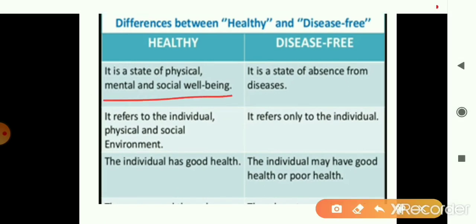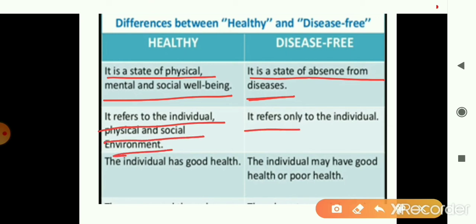Healthy condition is a state of physical, mental, and social well being, and not just absence of disease or infirmity. Whereas a disease free condition is a state of absence of disease, absence of discomfort. Now when we talk about healthy condition, it refers to the individual and its physical as well as social environment. But disease free condition is related only to the individual.